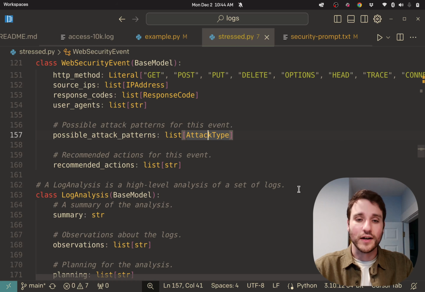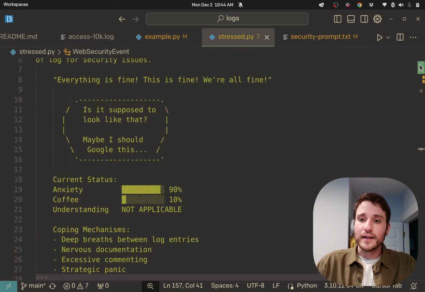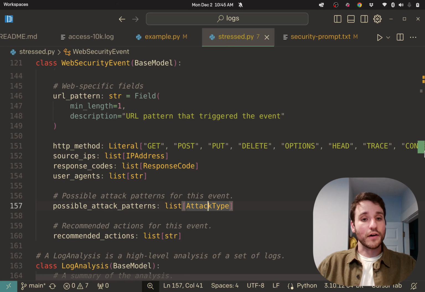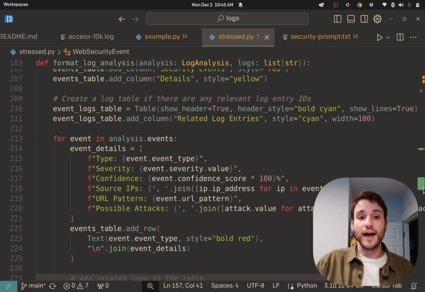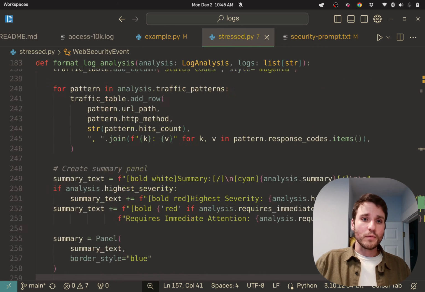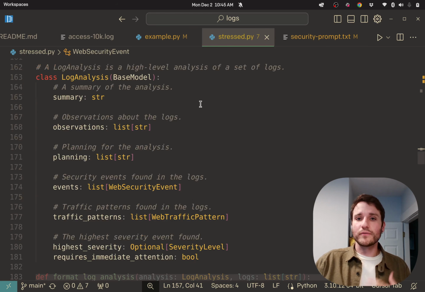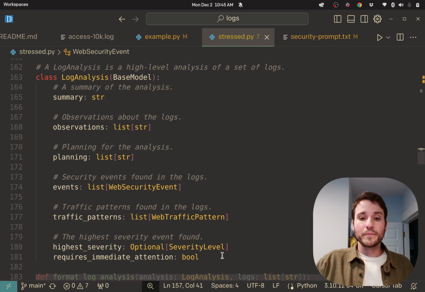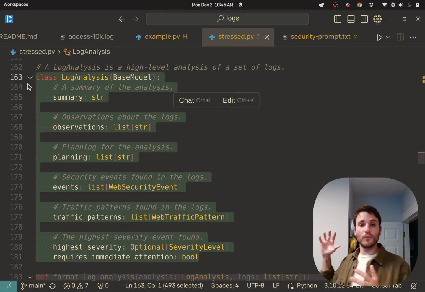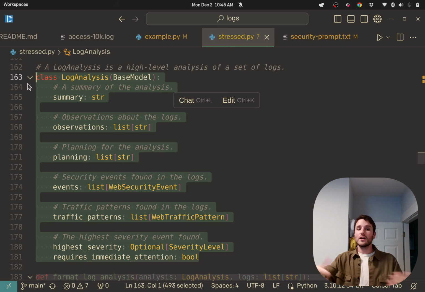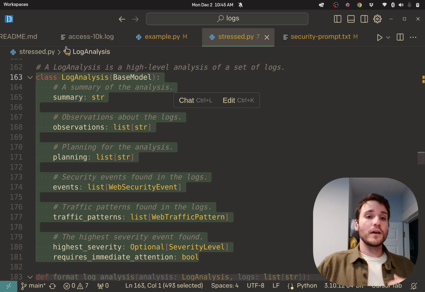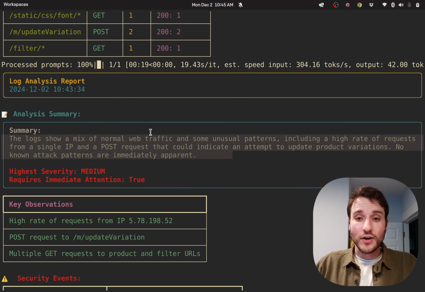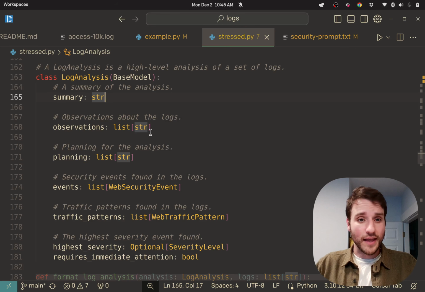This is the thing that we work on here at .text, structured generation. We're going to extract everything that we might want to know about our logs, and we're going to get essentially JSON out. I'll give you a brief example of the code here. If you look at the log analysis class, this is everything that we're going to pull out. Once we show our model the logs, we're going to get a log analysis object back. We're going to get a summary, that's this thing here: the logs show a mix of normal web traffic. That's a natural language description the model will fill out.